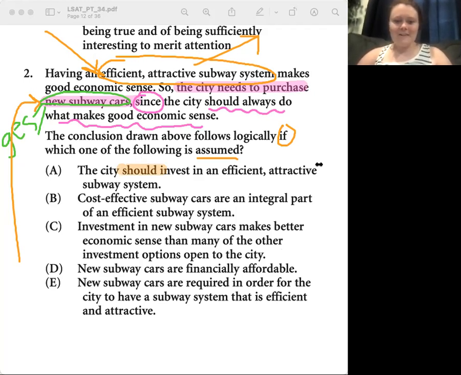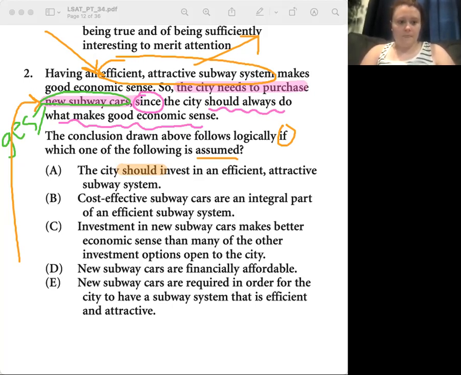But unfortunately, in law, "should" doesn't mean anything, right? Like, I should work out and eat healthy, but I don't all the time. So "should" is actually very mild. Okay. So just because you should do something, so the city should invest in efficient, attractive subway systems, does that guarantee, just because we should invest in this thing, that we should have new subway cars?